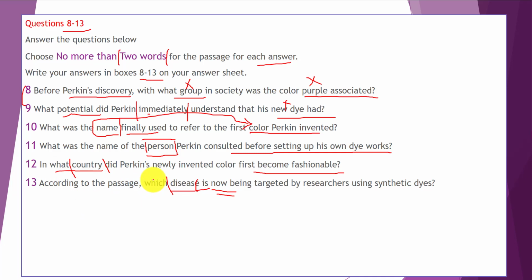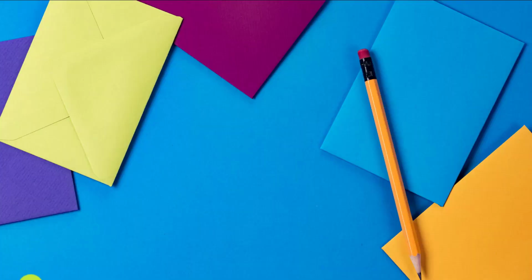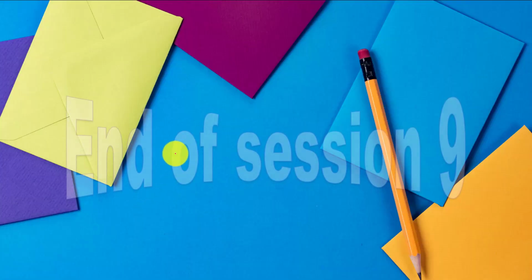We finished answering these questions as well, and as you see, these questions are not challenging to answer and even easier than sentence completion questions, but they appear less in the IELTS reading test. We talked about them and the strategies that you should use in order to answer these questions. Now let me turn off my pen as well, and it is the end of session 9.